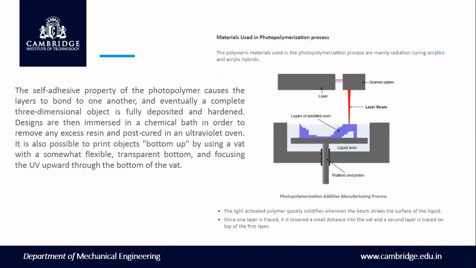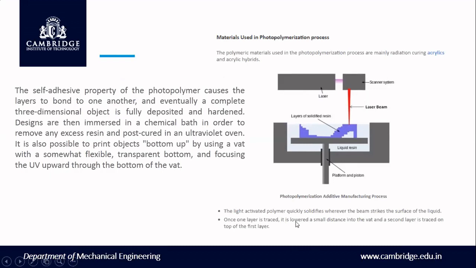Now, what is photopolymerization? The polymeric materials used in the photopolymerization process are mainly radiation curing acrylics. This is the diagram. What you can see is how the platform or piston moves from top to bottom. As it prints layer by layer, it moves downwards. And then the liquid resin will be here, and the laser, scanner, and laser beam will be there.